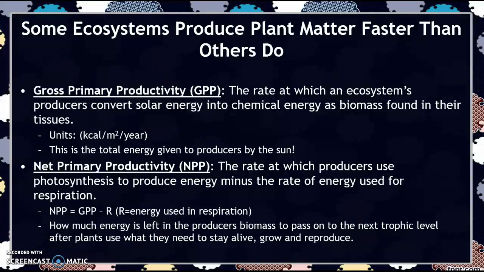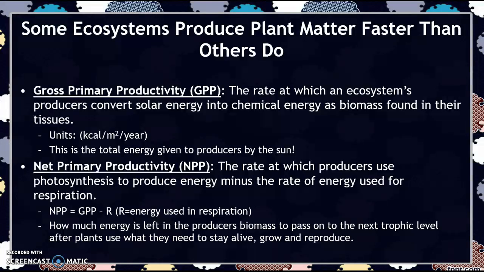So probably the only new thing in this section, and this is actually kind of a difficult concept, we're going to do a lot of work with this in class, is the difference between something called gross primary productivity and net primary productivity. Gross primary productivity, or GPP, is the rate at which an ecosystem's producers convert solar energy into chemical energy as biomass found in their tissues. We report this in the units of kilocals or kcals per meter squared per year. So this is going to be the total energy given to our producers by the sun.